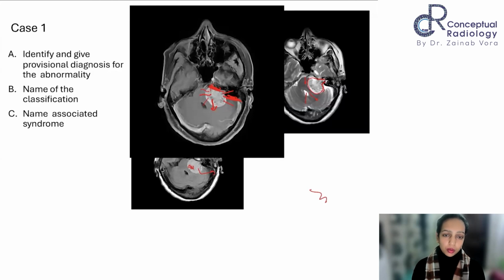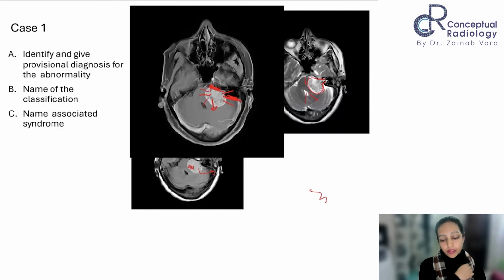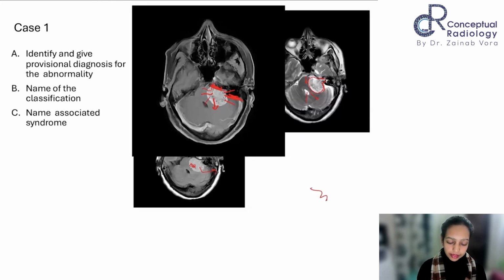So my question to you is, can meningiomas show intracanalicular extension? Yes, meningioma also can show intracanalicular extension. So just having an intracanalicular extension is not a point against a meningioma. If you see an intracanalicular component, it cannot be said that it is not a meningioma. It still can be a meningioma, but the other points have to be given consideration.